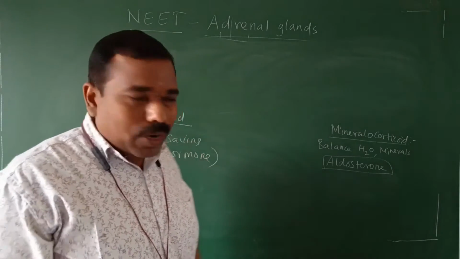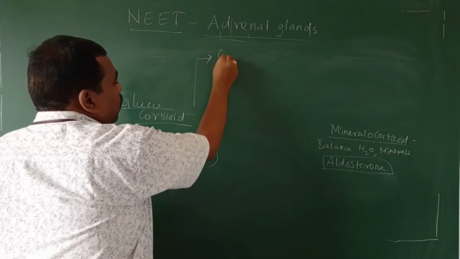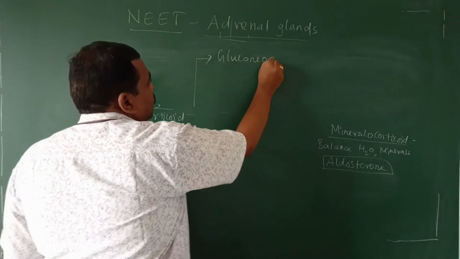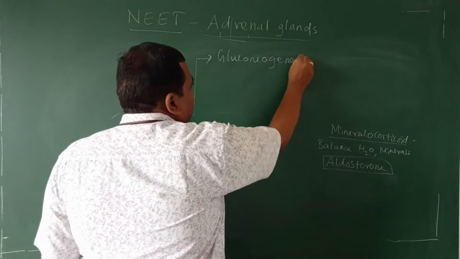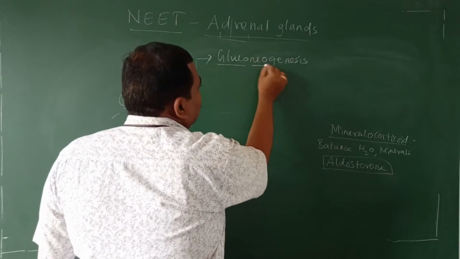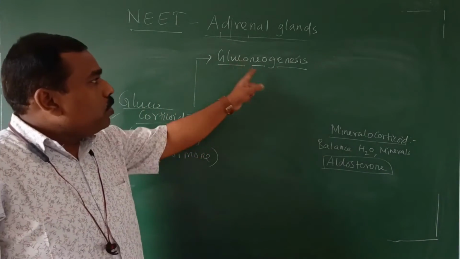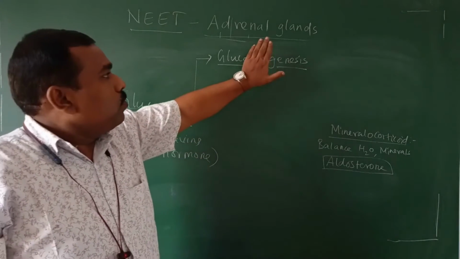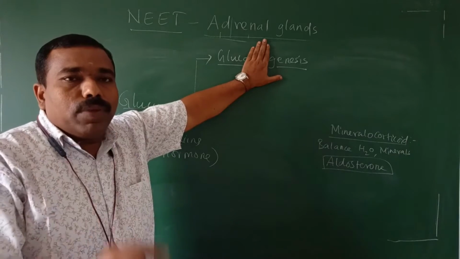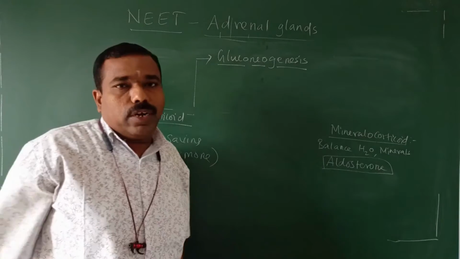What are the three important carbohydrate metabolism? Number one, gluconeogenesis. What is the meaning? Glucogenesis means synthesis of glucose, formation of glucose. Neo means other than carbohydrate source.